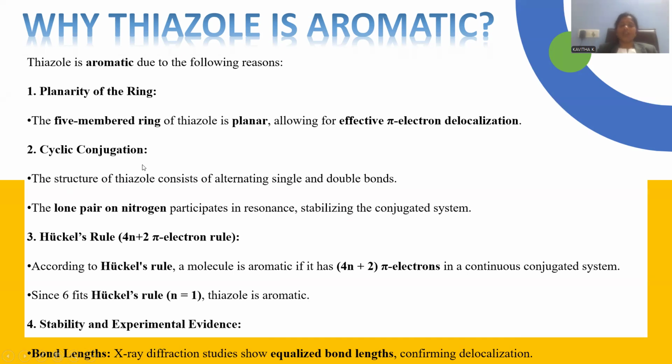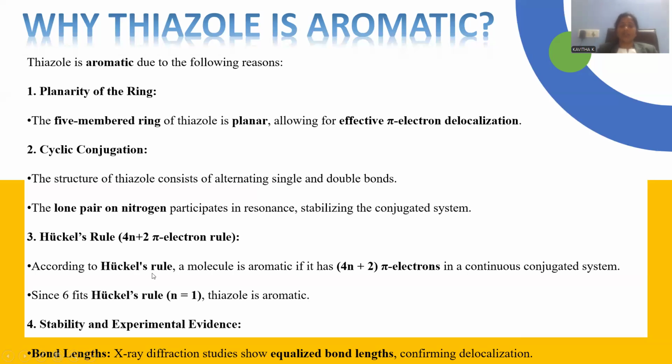Cyclic conjugation. Conjugation means the alternating arrangement of single and double bonds, which you can locate in thiazole, so it is part of the conjugation. The lone pair of electrons on the nitrogen will take part in resonance so that the conjugation is stabilized. Huckel rule, 4n plus 2 pi electron system: thiazole obeys the Huckel rule.